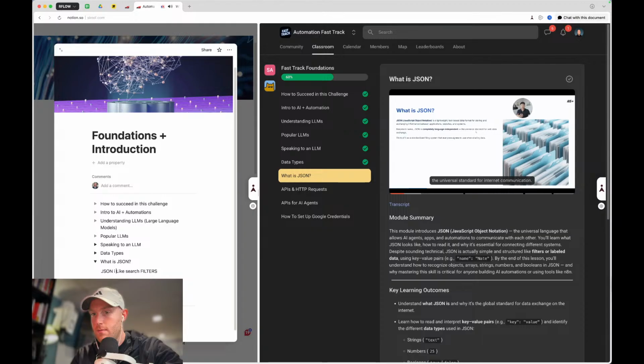And the reason why it's so important is because it is the universal standard for internet communication. So when you want to build an agent that talks to Gmail, that's JSON. When you want to build a system that researches information, that's going to be using JSON, both in what type of request you're sending out and then the data you get back. That's all going to be JSON. And it stands for JavaScript Object Notation.